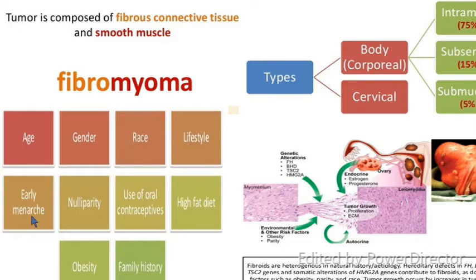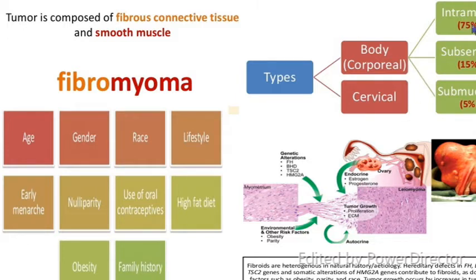Early menarche with more estrogen exposure predisposes to it. Nulliparity with more estrogen exposure predisposes to it. Use of oral contraceptives with a high dose of estrogen predisposes to it, and high fat in the diet and obesity were predisposing factors, and of course it runs in families.